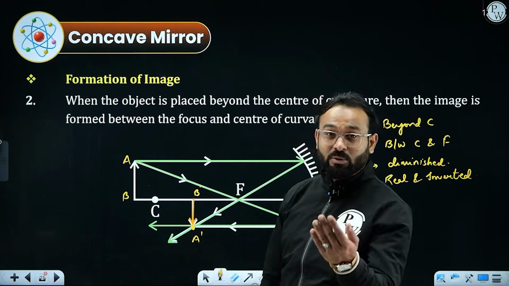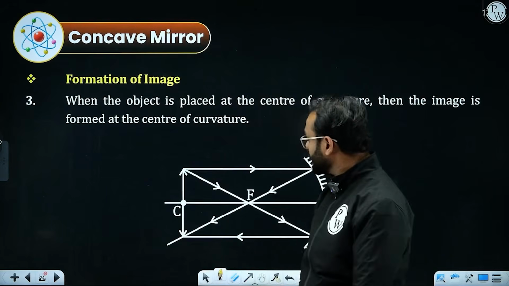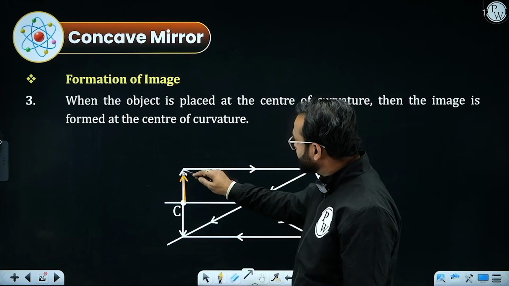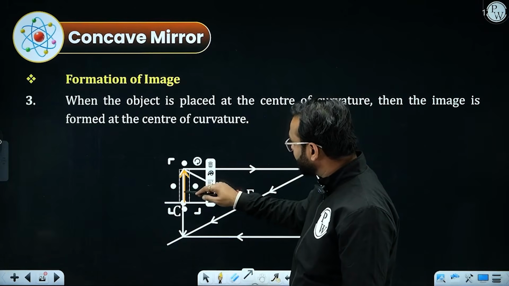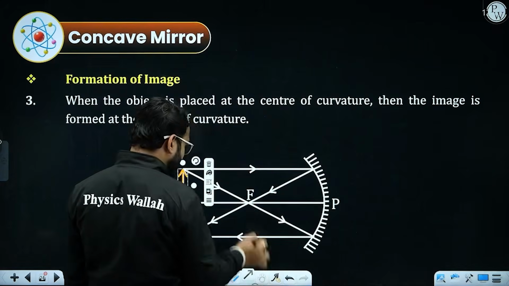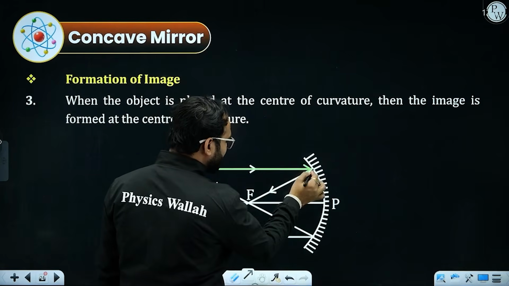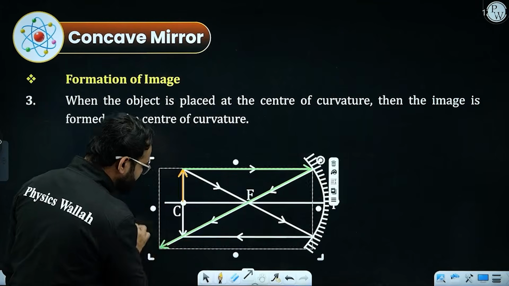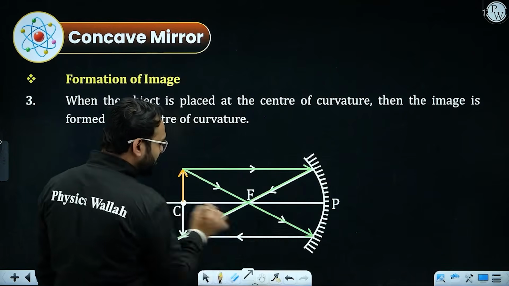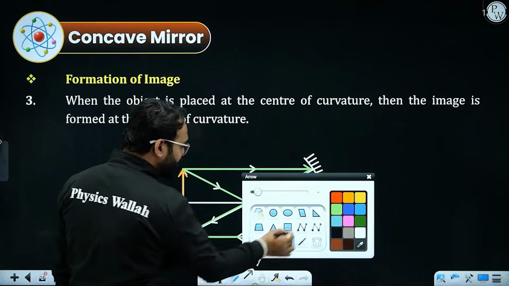Now I am again going to take my object bit towards the center of curvature, and I have got the point that is the center of curvature itself. So if the object is at center of curvature, follow the rules that I have explained. If the rays of light going parallel to the principal axis, the reflected ray will be passing through focus. So that is the incident ray. After reflection, it is passing through focus. Perfect. And again, the second rule, if the ray of light passing through focus, it will be going parallel to the principal axis, and I have got the image. Beautiful image.